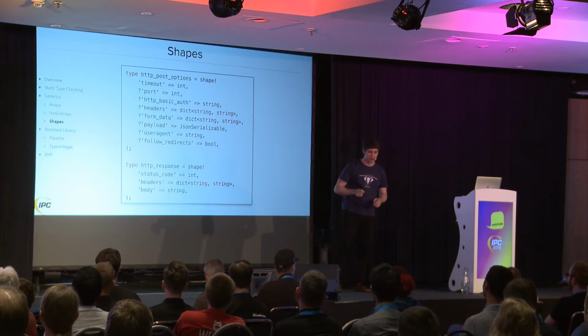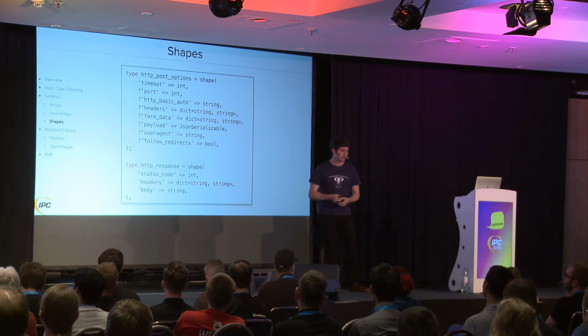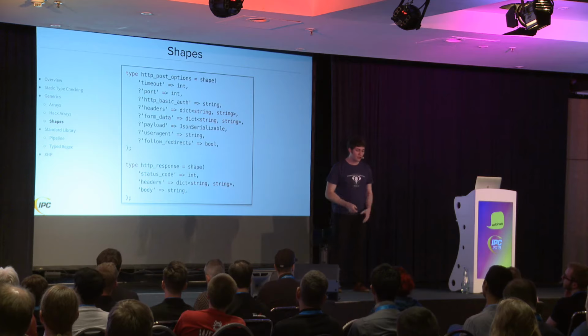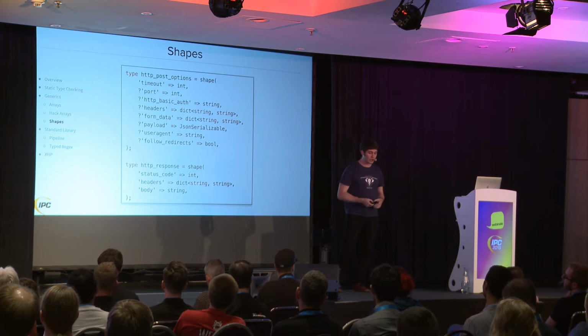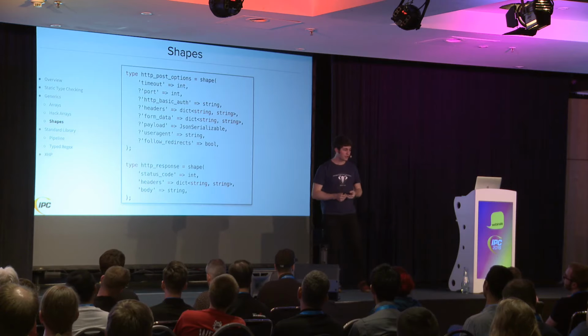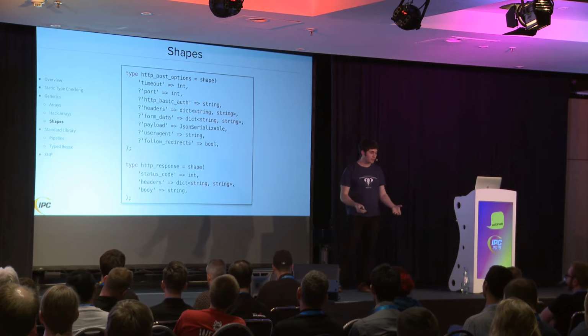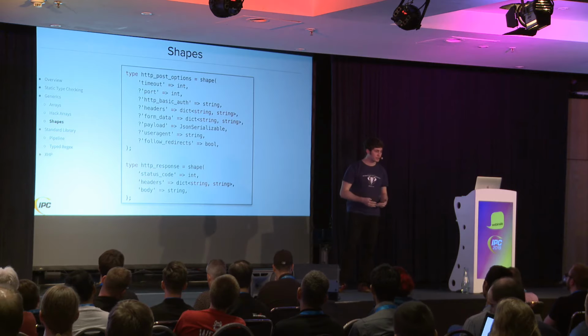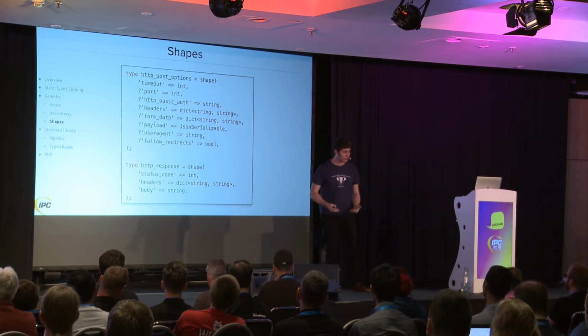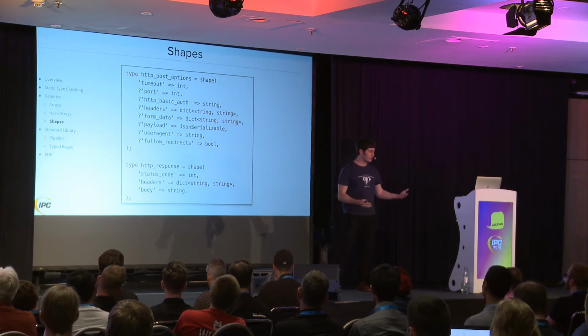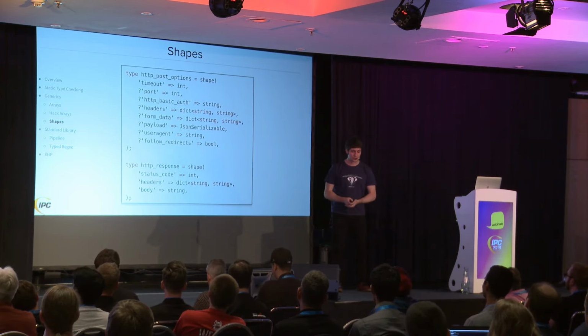The second one is an example where we often have structured return types of a function. The HTTP functions, whether it's a post or a get, will always return headers, status code, and a body. They'll always return that. And this allows us to describe what that return type is in terms of which keys will be present and what the data types of those keys will be. So then when we use that function's results in some code, the type checker is aware of the values that are in there.